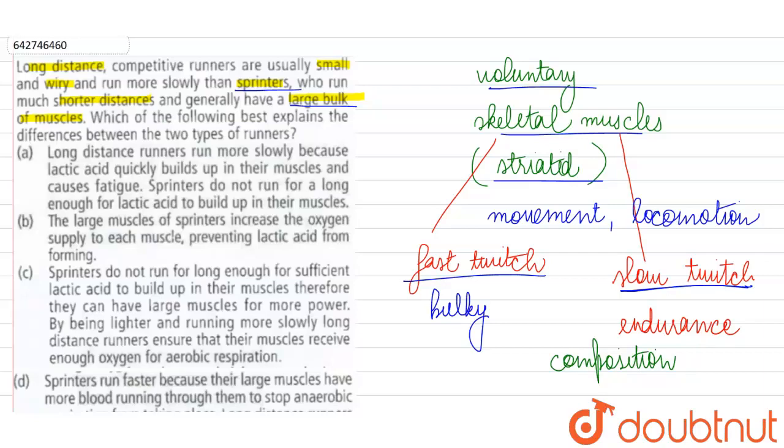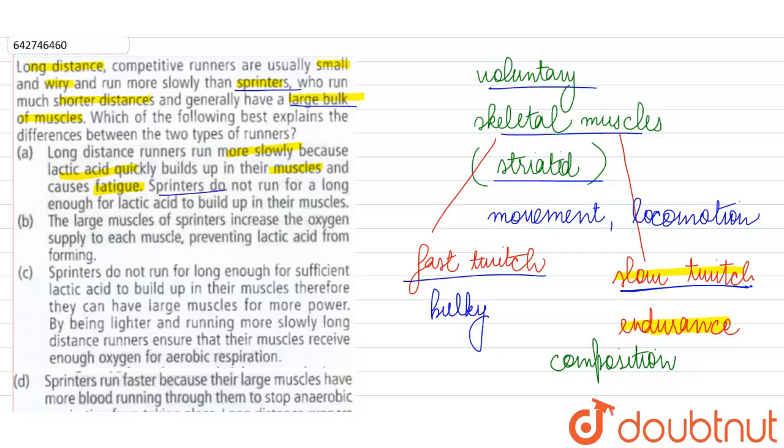So if we look at our options, first of all they are saying long distance runners run more slowly because lactic acid quickly builds up in their muscles and causes fatigue. No, if they have more slow twitch muscle fibers, then they will be able to show endured activity, as we had already mentioned. So this is not the case. Lactic acid will not accumulate and their muscles will not fatigue easily.